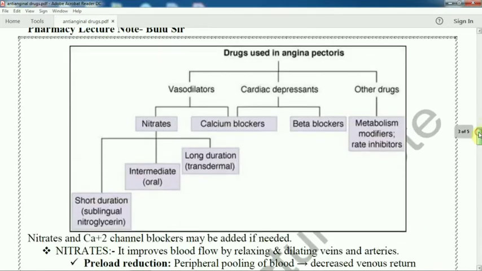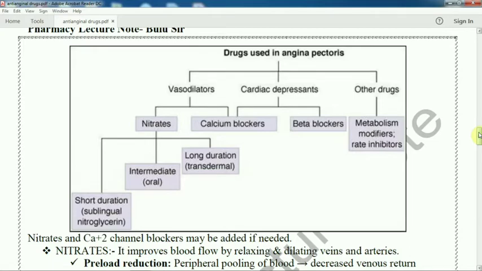So what are the drugs? See, nitrates and calcium channel blockers act as vasodilators, or cardiac depressants: calcium channel blocker or beta blocker, and other drug metabolism modifiers are also used in angina pectoris. Later we will discuss how nitrate acts as a vasodilator, or how calcium channel blockers or beta blockers are used as cardiac depressants.